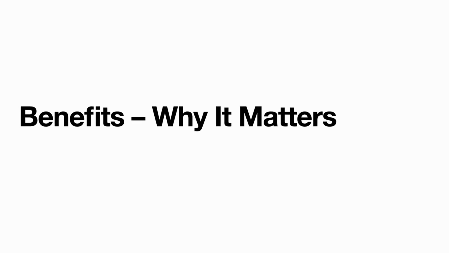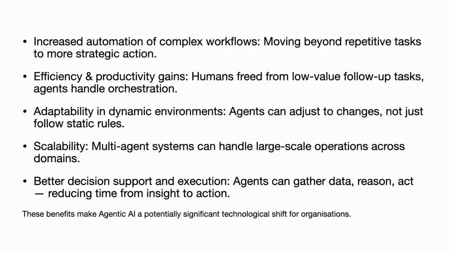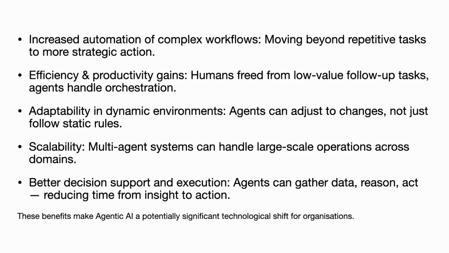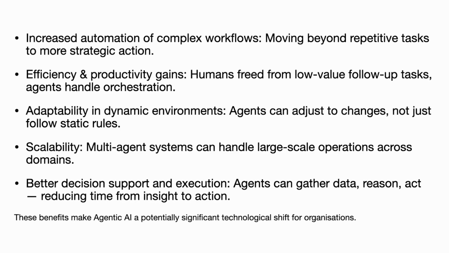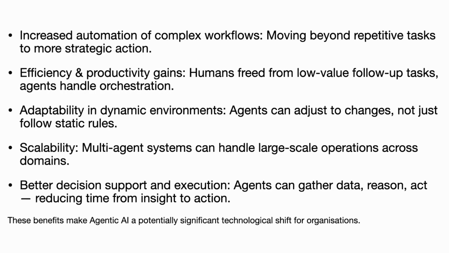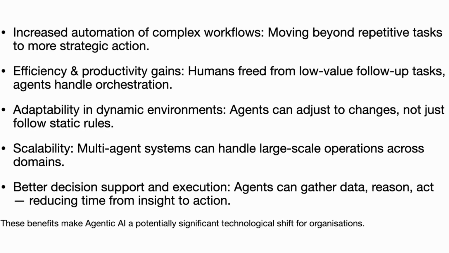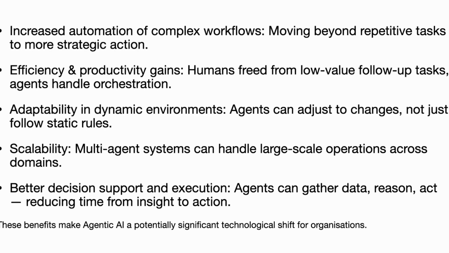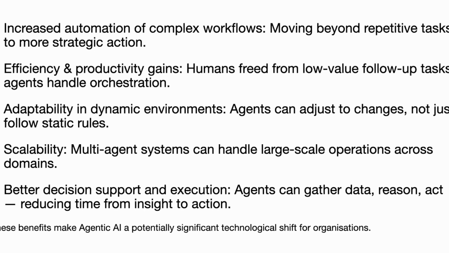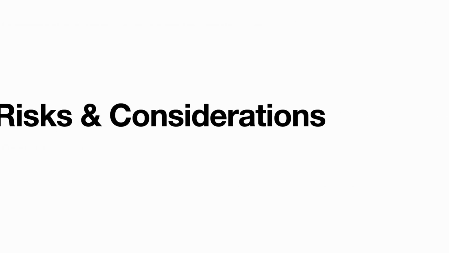Benefits. The benefits are significant. Efficiency and automation. These agents handle complex, multi-step processes with little human input. Adaptability. They can respond to changing data and adjust on the fly. Scalability. Multiple agents can collaborate to manage large, dynamic systems. And decision speed. They shorten the time from insight to action. In short, agentic AI has the potential to free humans from repetitive management tasks and allow us to focus on creativity, empathy, and judgment.